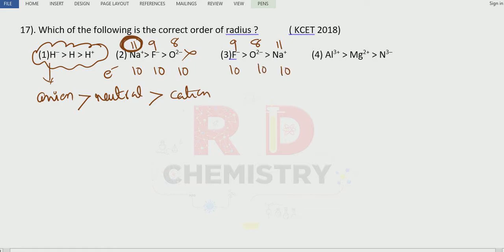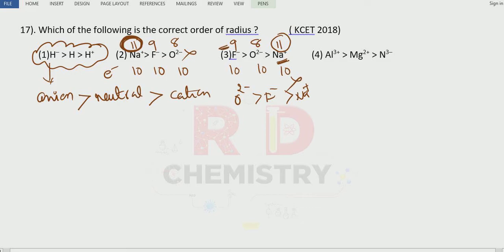More the atomic number, that is sodium, more the number of protons, should be the smaller size. Next smaller size should have been which one? Fluorine, but they have given the greater size. So oxygen should have been the larger size here compared to fluoride, then compared to sodium. Now this is wrong.